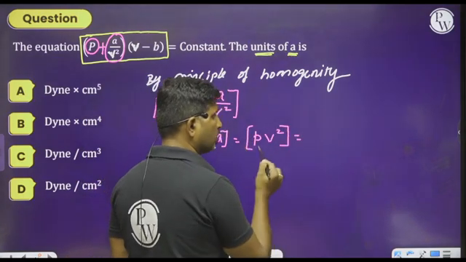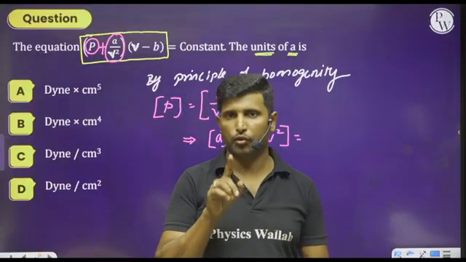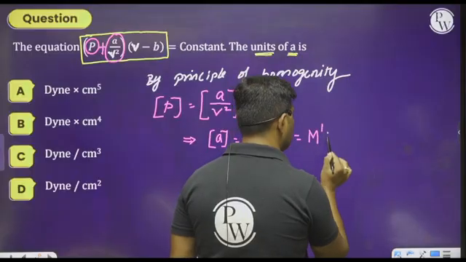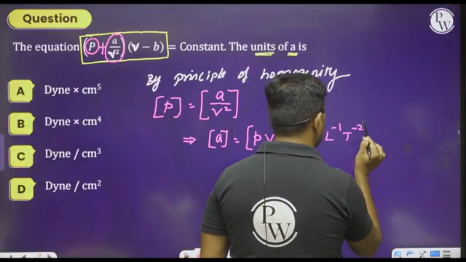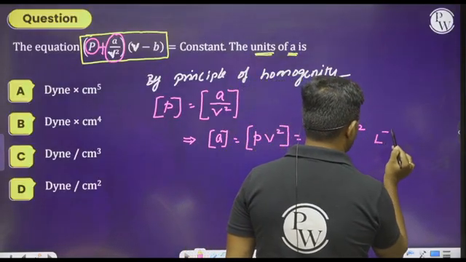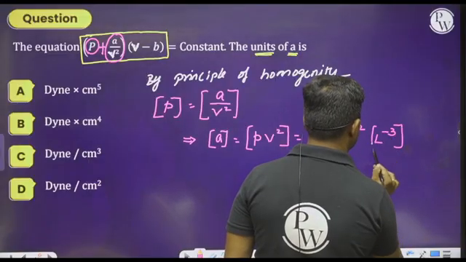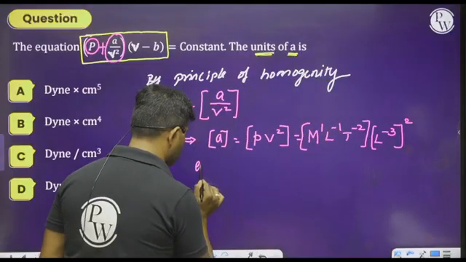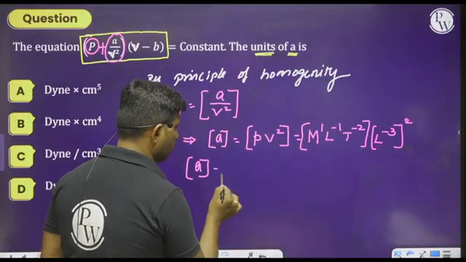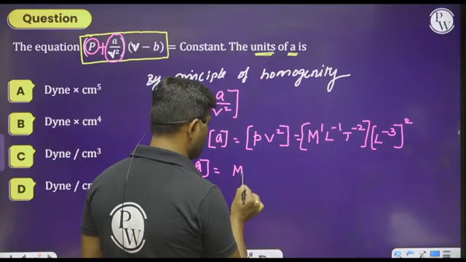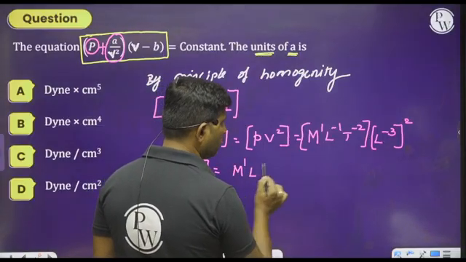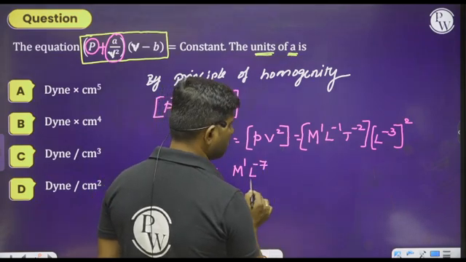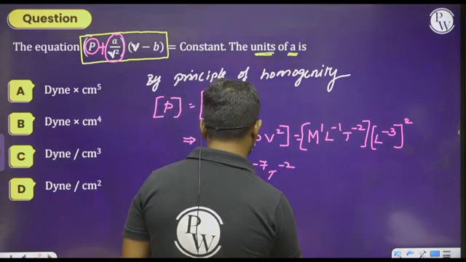P stands for pressure. What is the dimension formula of pressure? M power 1, L power minus 1, T power minus 2. Volume is L power minus 3 whole power 2. Please simplify. The dimensions of a become M power 1, L power minus 1 minus 6, which gives minus 7, into T power minus 2.